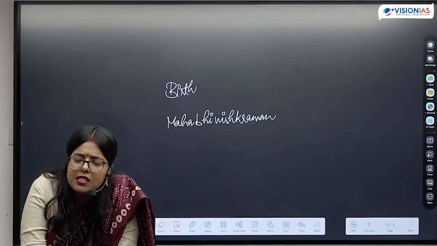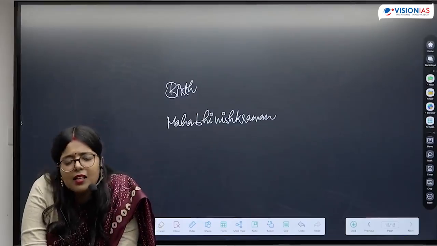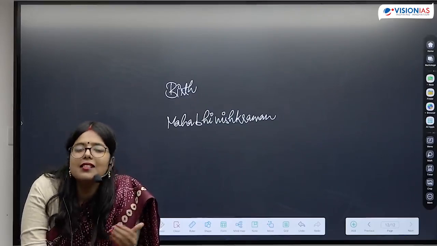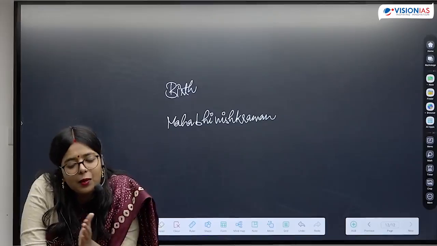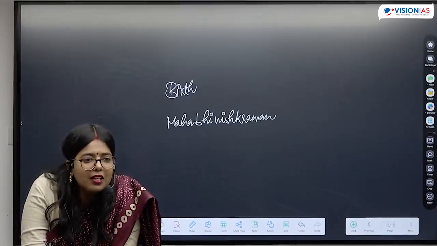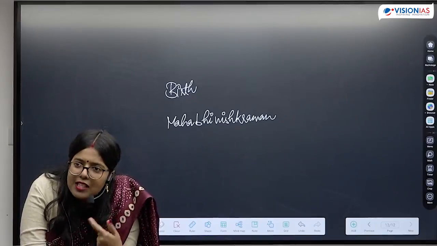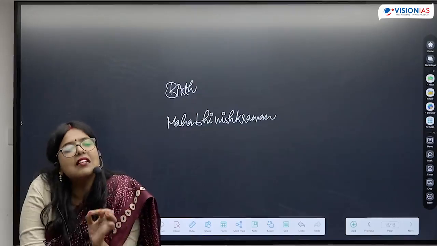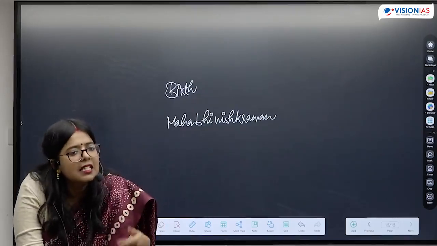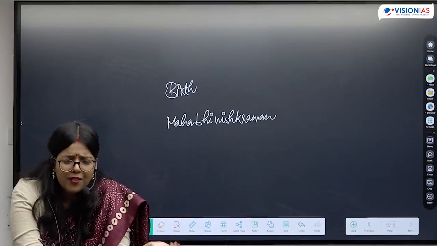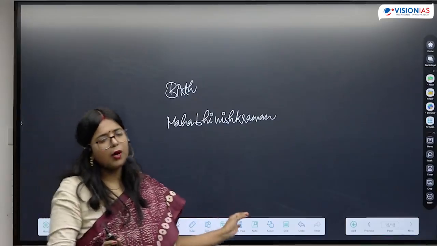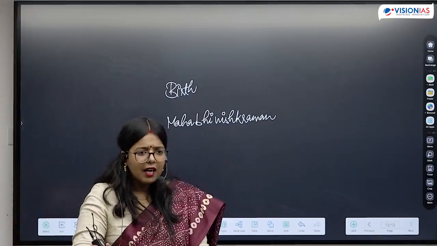What were Ajivikas saying? They were saying that everything is already decided. They are talking about fate, that if it is in our fate, we are going to get it, otherwise we will not get it. So they are questioning the importance of karma. They are leaving everything in the hands of destiny. They believe in the idea of fate, and that is where the huge difference lies between Buddhism and Jainism versus Ajivikas.